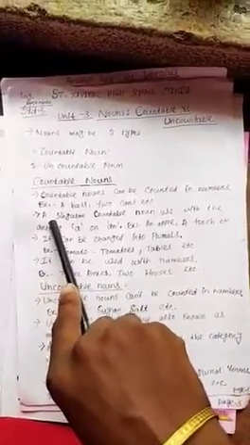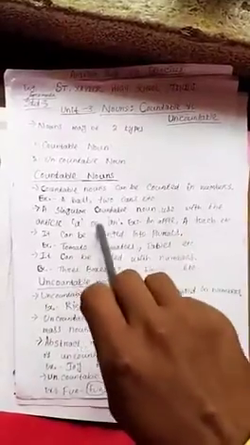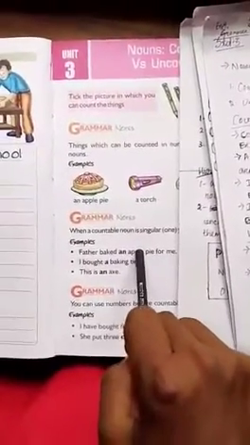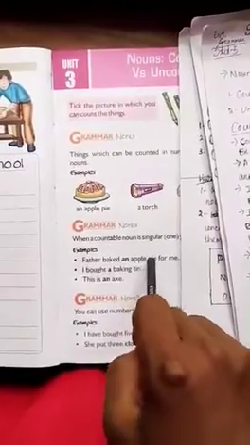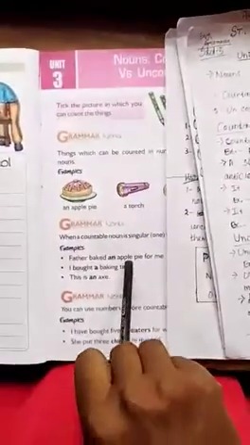Second, a singular countable noun is used with the article a or an. Like here, an apple pie. An apple, that means apple is singular here.